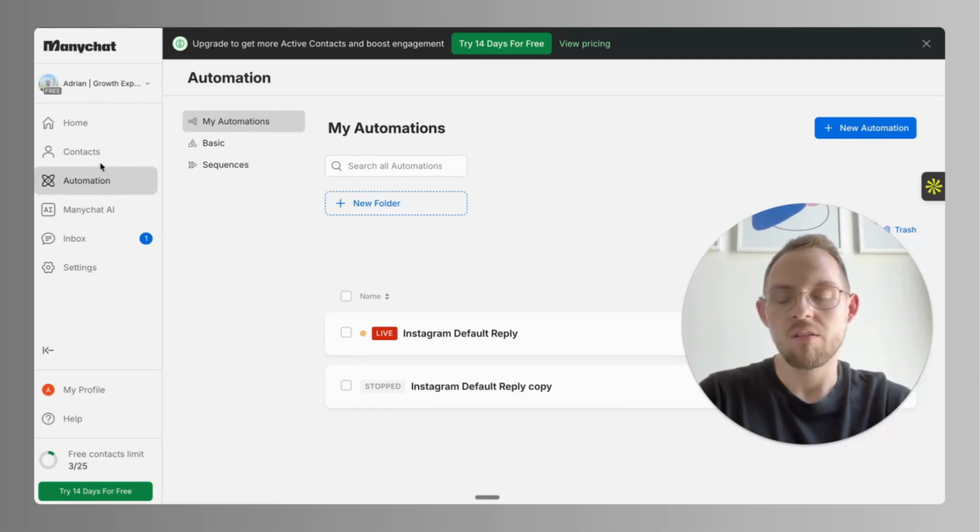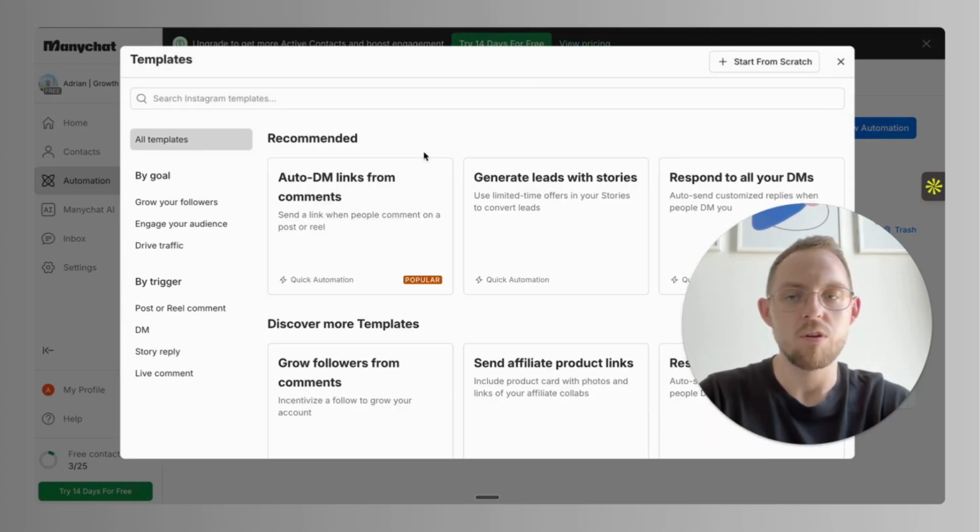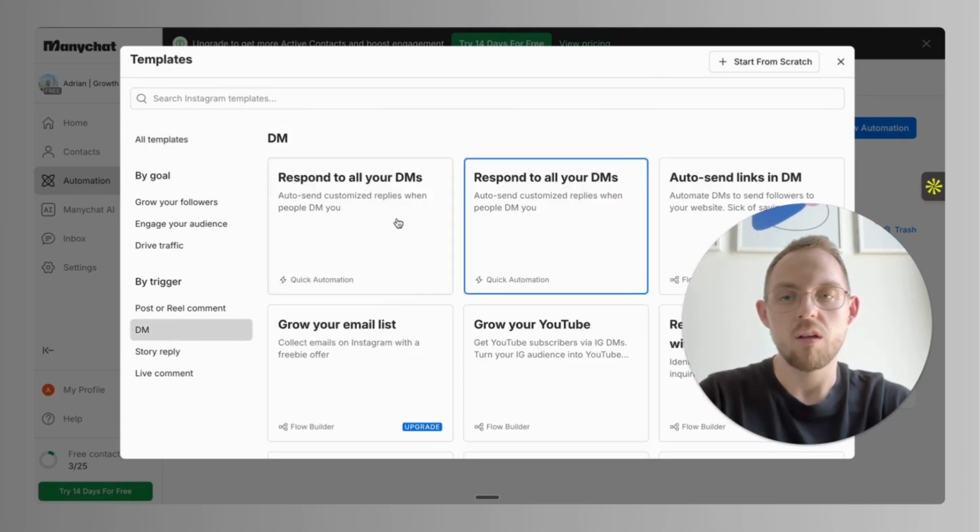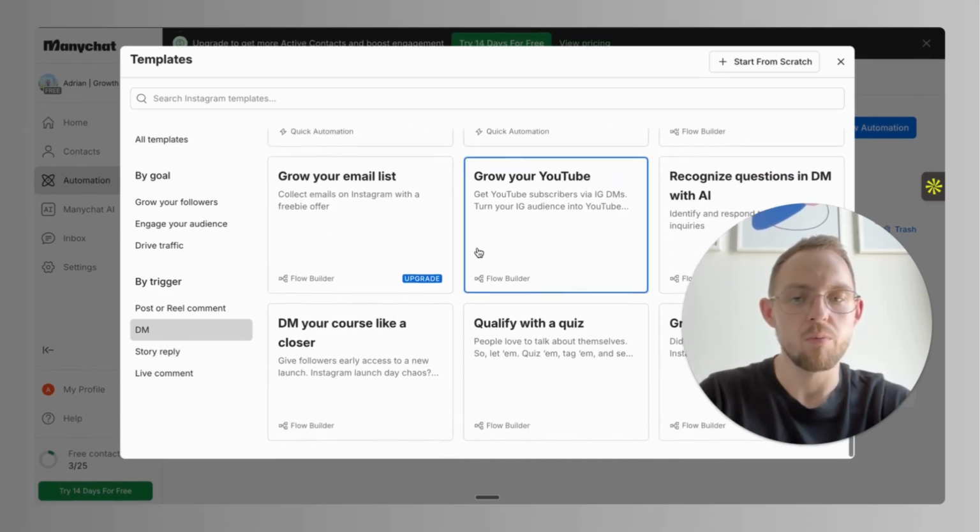After going back to the main dashboard, as you can see, we have home, we have different accounts, we have contacts, which, like I showed you, is basically how many people you were talking with. We have inboxes where you can see all the conversations, and we have automation. Inside automation, we have the Instagram default reply. I showed you this already, but we can also build a new automation here, and we can choose on which action it should be triggered. In my case, it was DM, and even here we have multiple options.